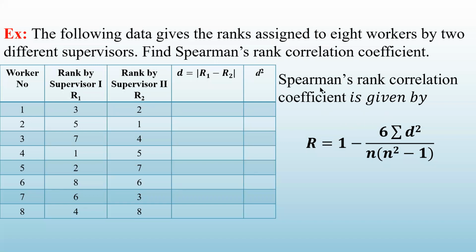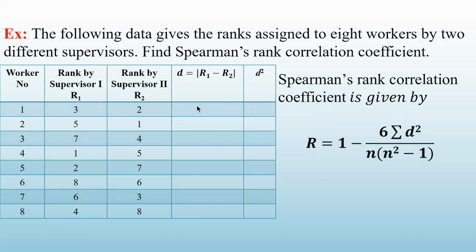So first of all, we'll write down the formula. Spearman's rank correlation coefficient is given by capital R equal to 1 minus 6 into summation d square divided by n into n square minus 1. So what we need in this formula is the sum of d square, and n. n we know: how many workers are there? 8. So here n is equal to 8 in this problem. What we have to find out now is d square and the sum of d square.